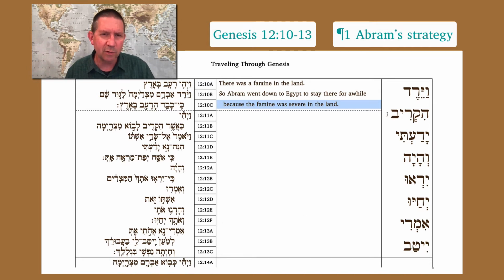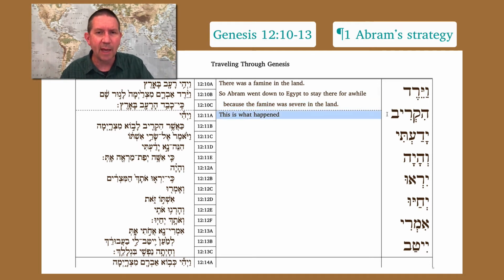So I'm treating all of this together as one paragraph. We could argue that what we have in verse 10 is a title or something like that. In any case, vayihi, and then it happened, ka'asher hikriv lavo mitzrayimah. So let's take a look at hikriv. What's at the end? Well, again, nothing. At the beginning, there's a prefix. Its prefix is hey, so hifil or hofal.